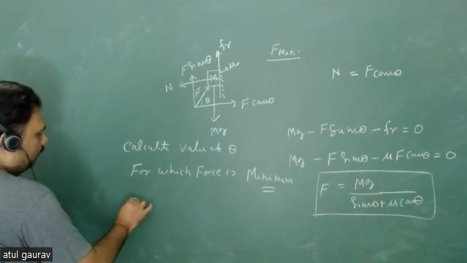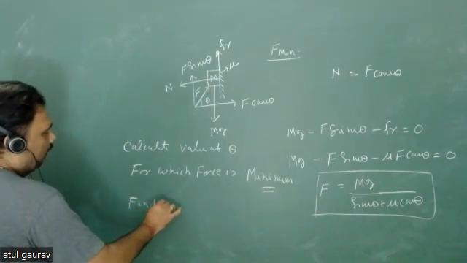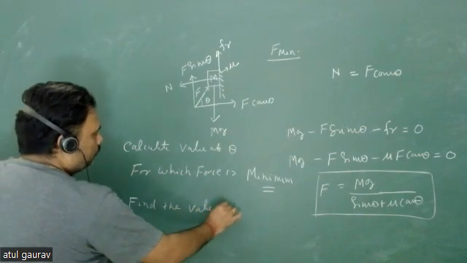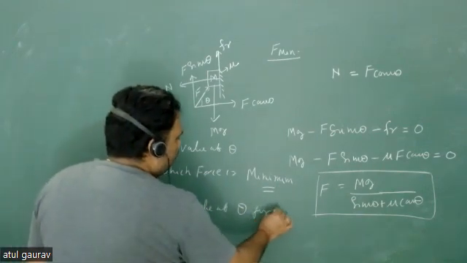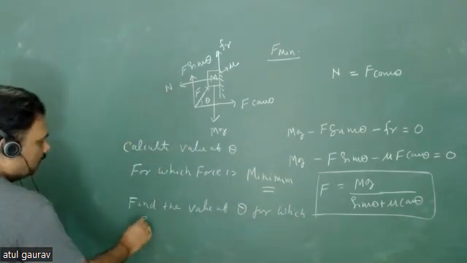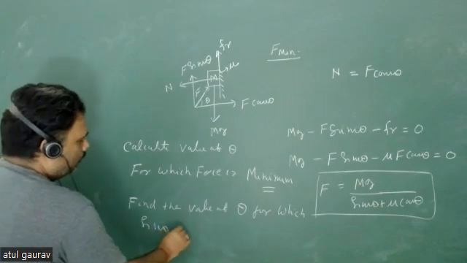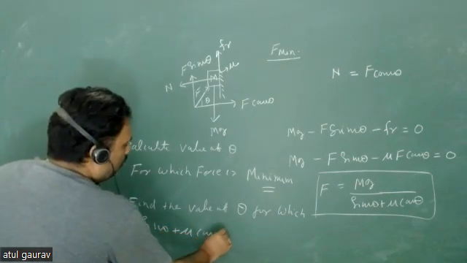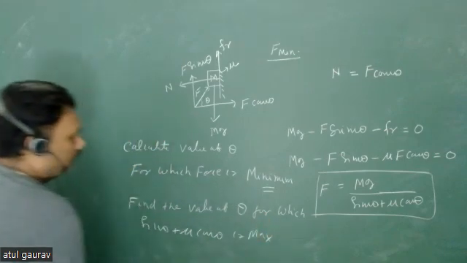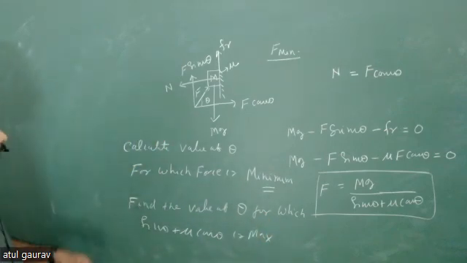So we have to find the value of theta for which sine theta plus mu cos theta is maximum, isn't it? So how will you get it? You have to differentiate it.